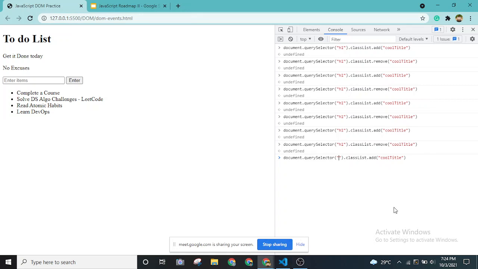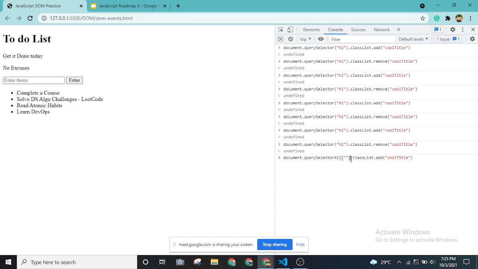Second one, okay. So to select the second one, what can we do? Do you remember I told you whenever we have multiple same elements, we have to use all, and we can select only the particular one. You said the second one. So querySelectorAll will return me an array, and all of these list items will be indexed properly. The first one will be index 0, and the second one that you asked for will be index 1.